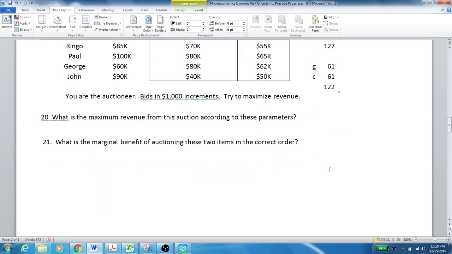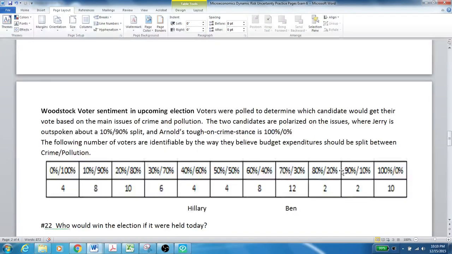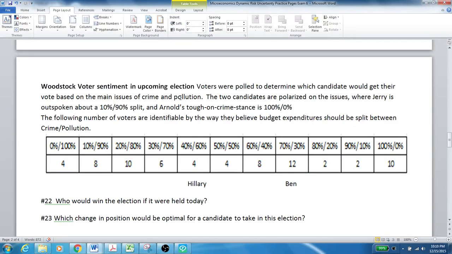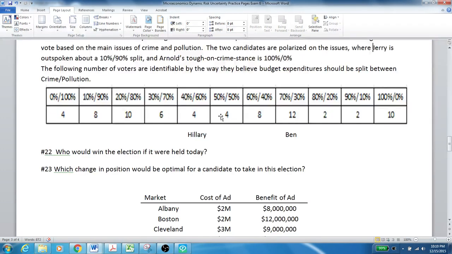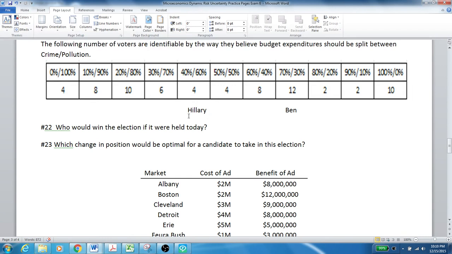Let's move on. Just a few more questions on the test. One of them is the Woodstock voter sentiment in upcoming elections. The voters were polled to determine which candidate would get their vote based on the main issues of crime and pollution. The two candidates are polarized on the issue. Jerry is thinking about different things, and what I did is I just kind of gave it to you this way.